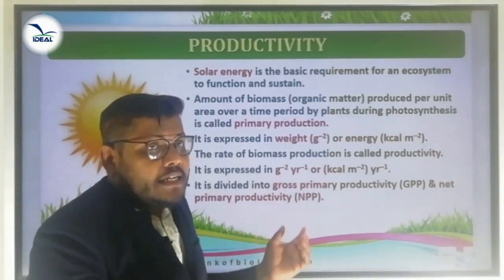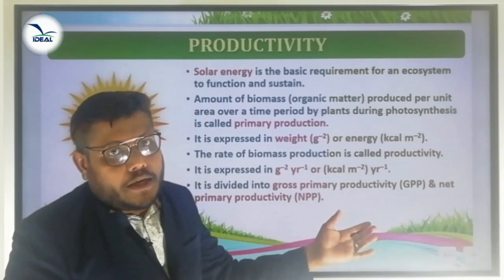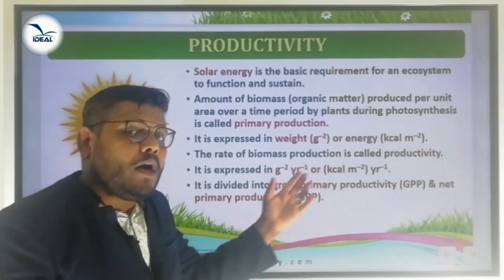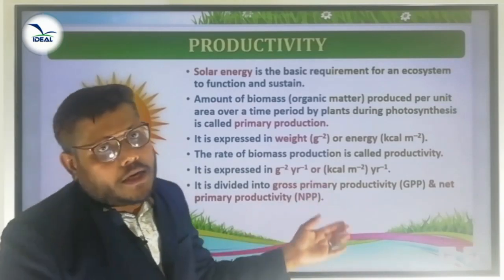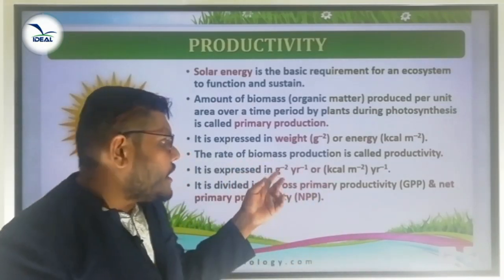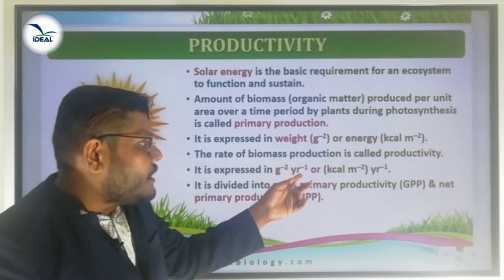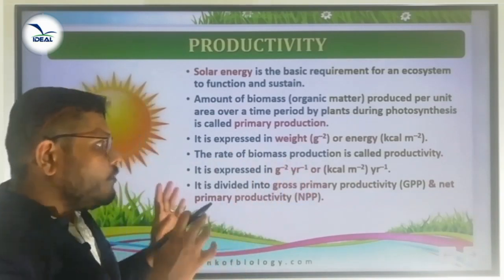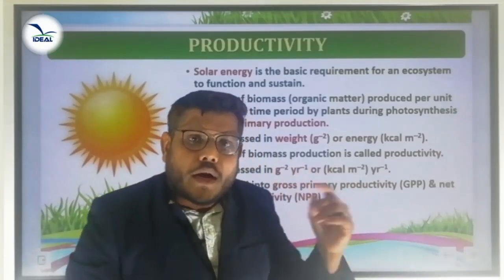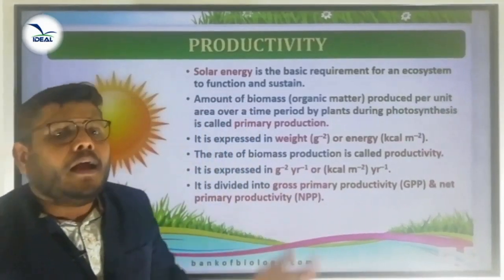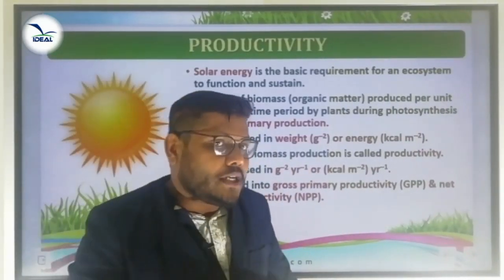It is expressed in grams per square meter per year. That is the expression of what? Productivity: gram per square meter per year. The productivity can be divided into two types. One is called primary productivity, and another one is called secondary productivity.